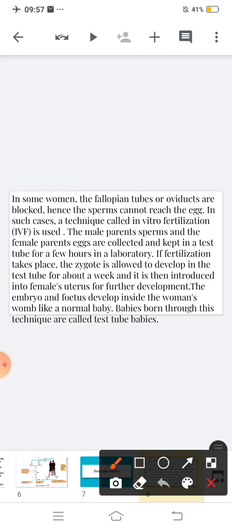They insert that zygote into the female uterus, where the further development takes place. The embryo and the fetus develop inside the woman's womb like a normal baby, and babies born through this technique are called test tube babies. Here the zygote develops outside the female body. Why? Because here the fallopian tubes of the female are blocked. Clear?